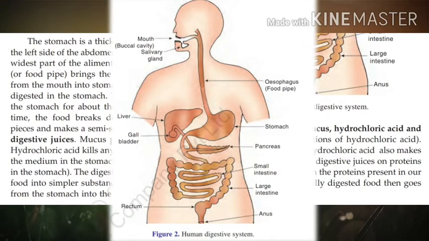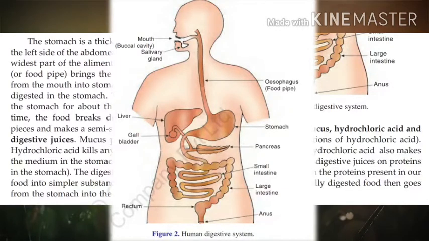It is the widest part of the alimentary canal. Understand? And it is slightly U-shaped. Do you see, students? Now, the esophagus or food pipe brings the slightly digested food from the mouth into the stomach. Now here, food is further digested in the stomach.